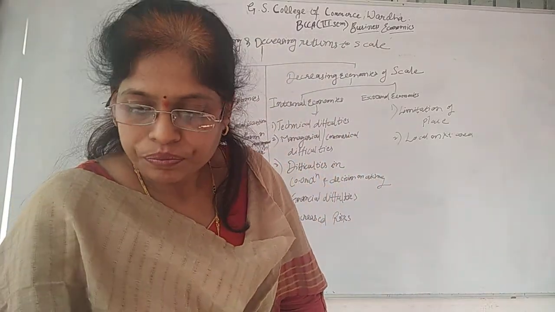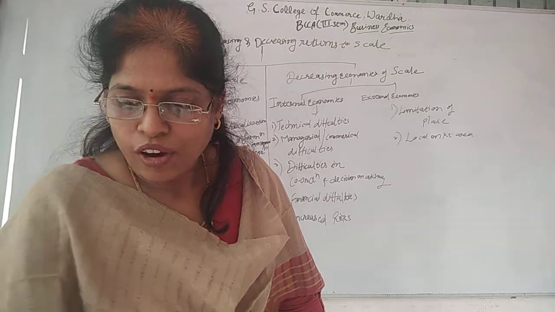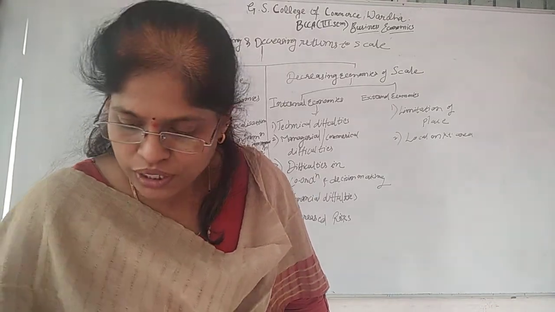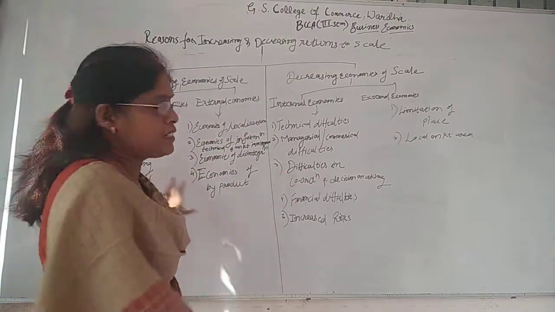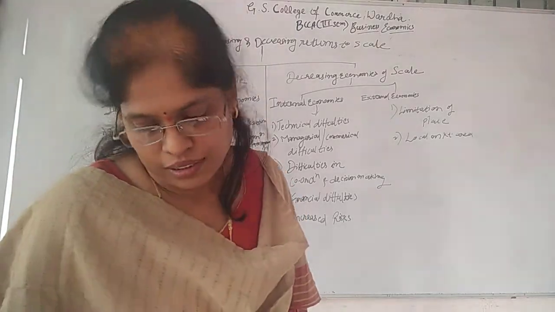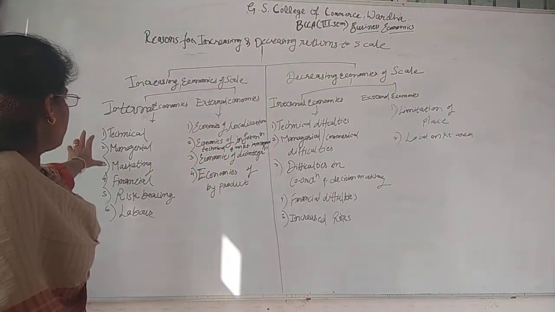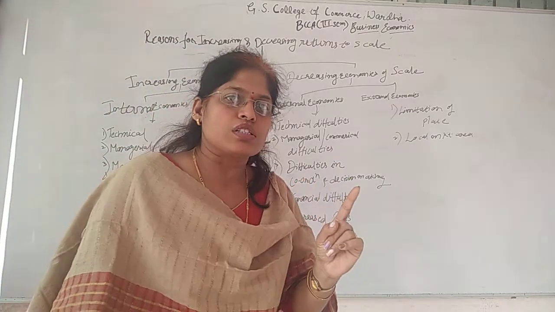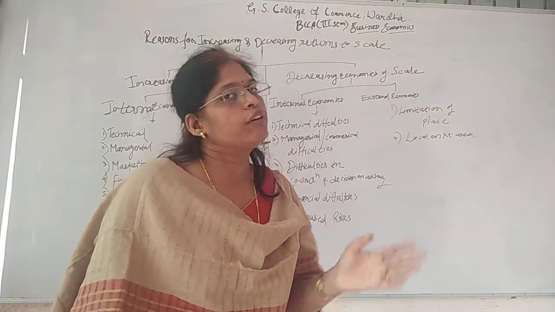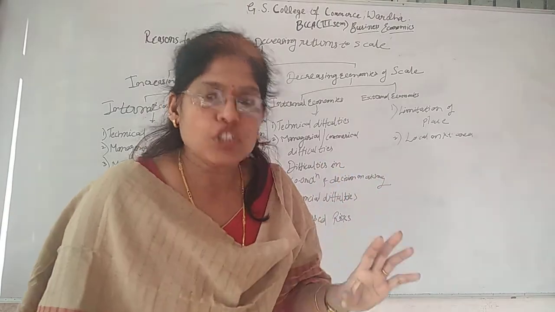Now, if we think from a producer's point of view, the only person who is engaged in this business activity is a producer, and there is only one condition in both the laws, the law of returns to scale and the law of variable proportion, that the technology which is used should not be changed.